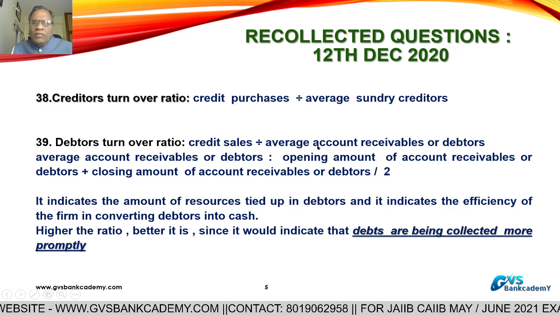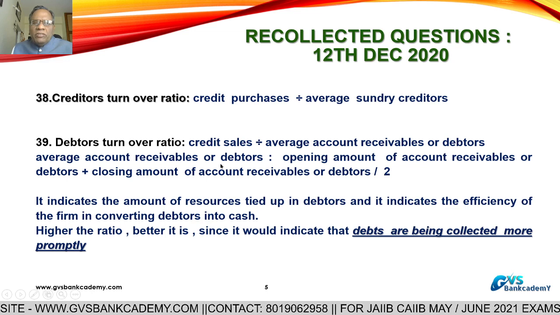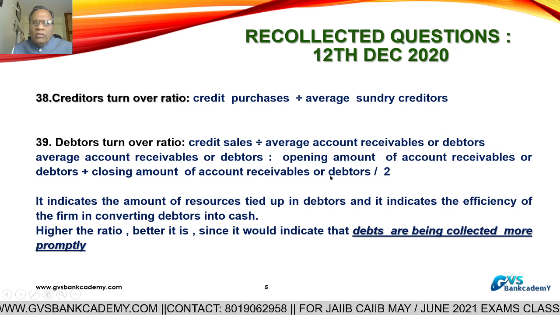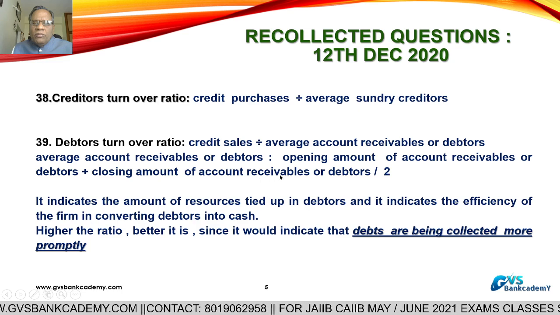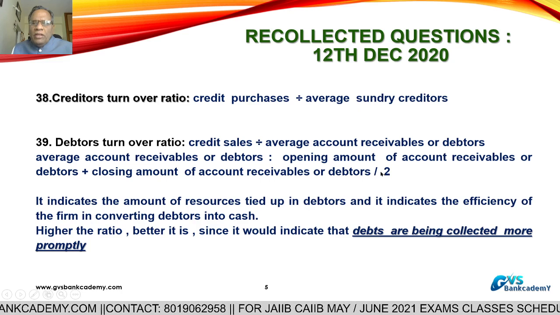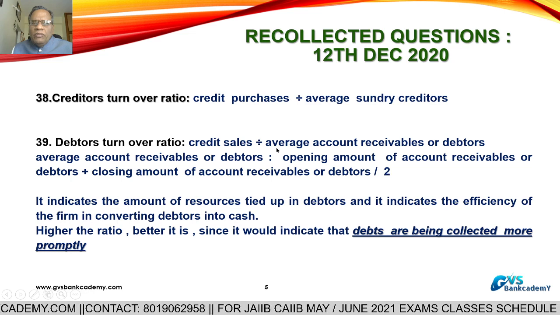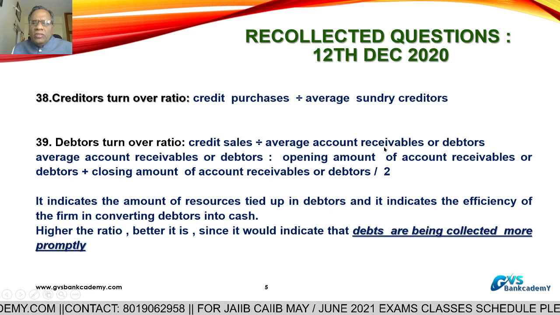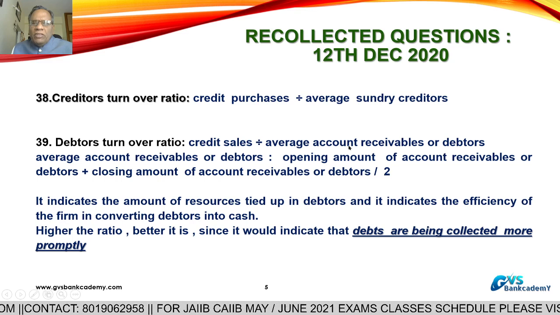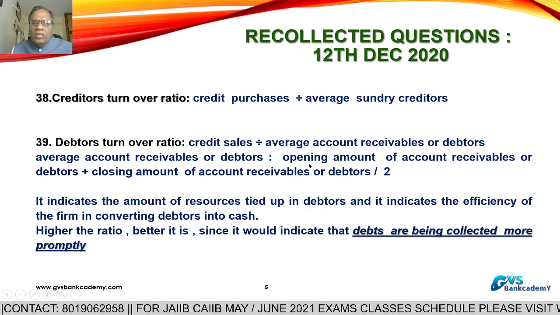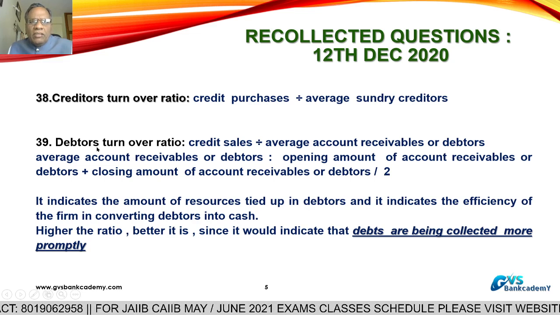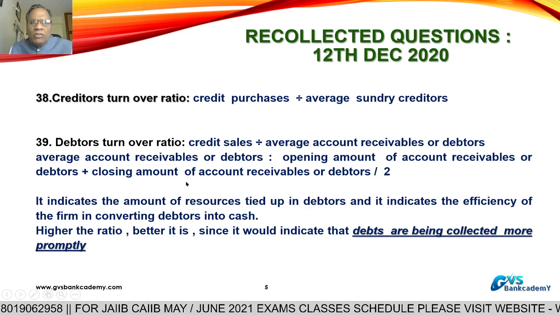Average accounts receivable is the opening balance plus the closing balance divided by 2. Credit sales by average accounts receivable gives you the debtors turnover ratio in number of times.